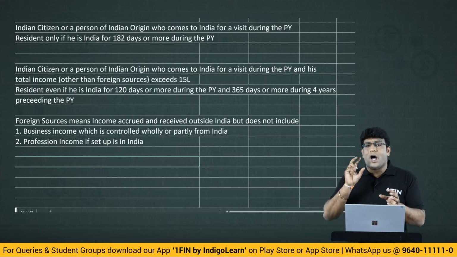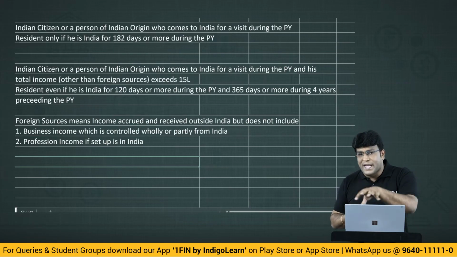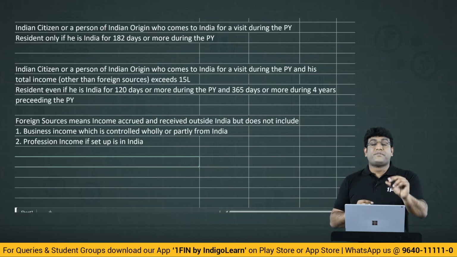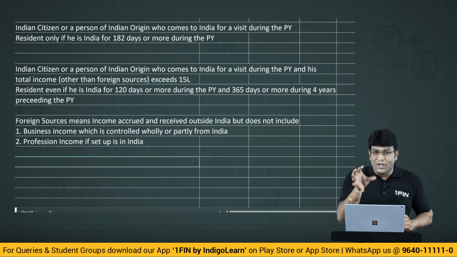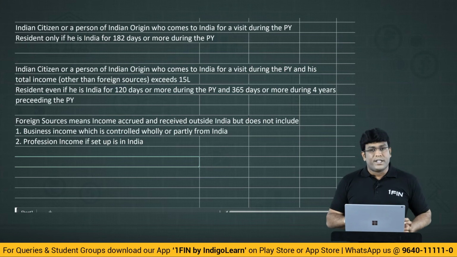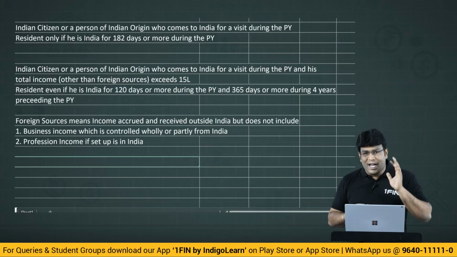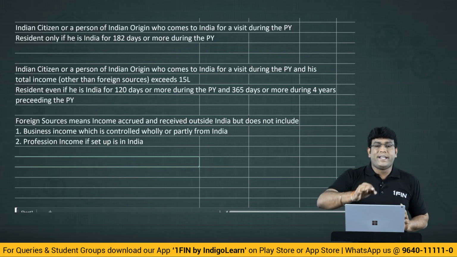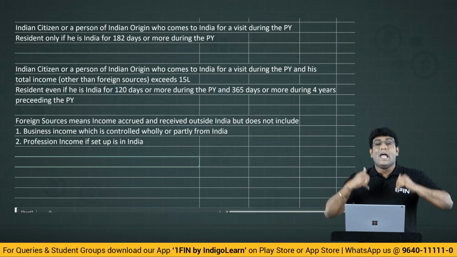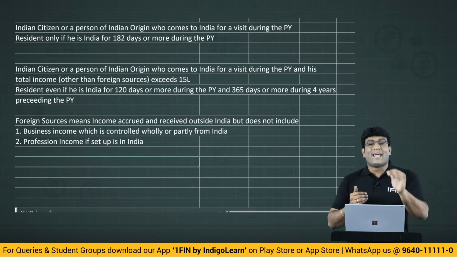If these two are not considered in foreign sources for this purpose, that means these two will be considered for calculation of the 15 lakhs limit. Because in the law they clearly told that Indian citizen or a person of Indian origin who comes to India for a visit during previous year, he is regarded as a resident only if he satisfies 182 days or more condition. But 182 days story will not apply. 120 and 365 days story will come into picture if his total income is greater than 15 lakhs.